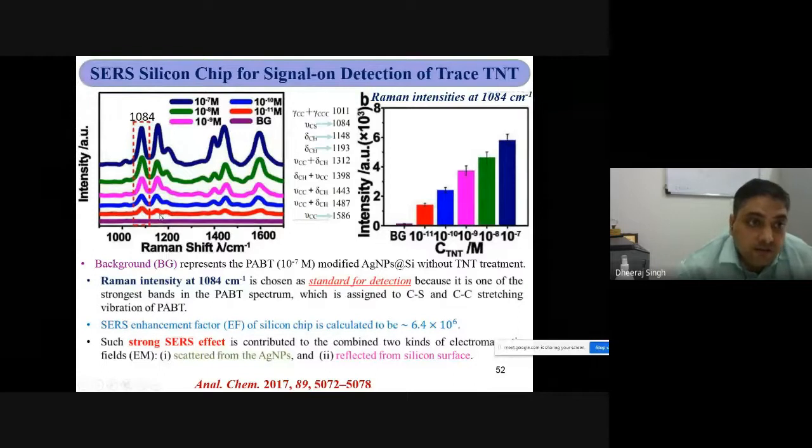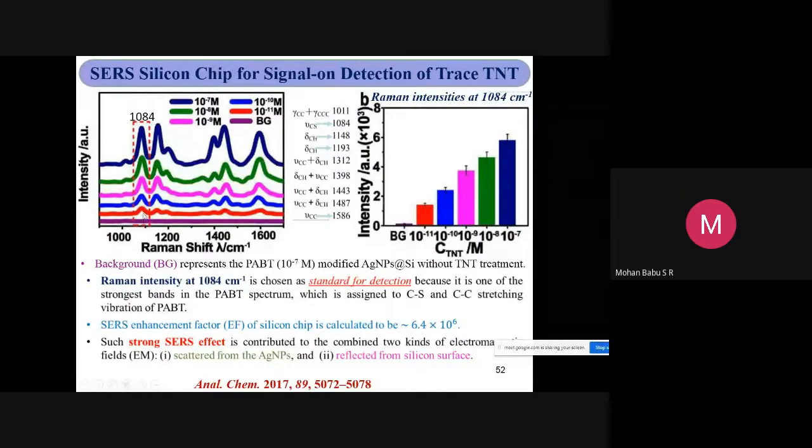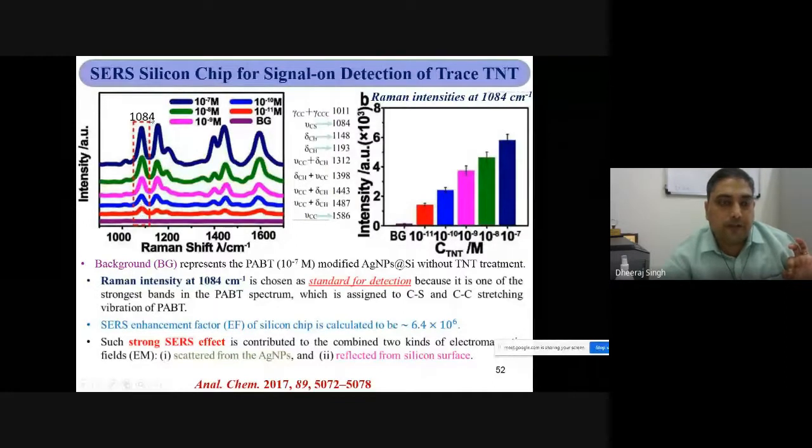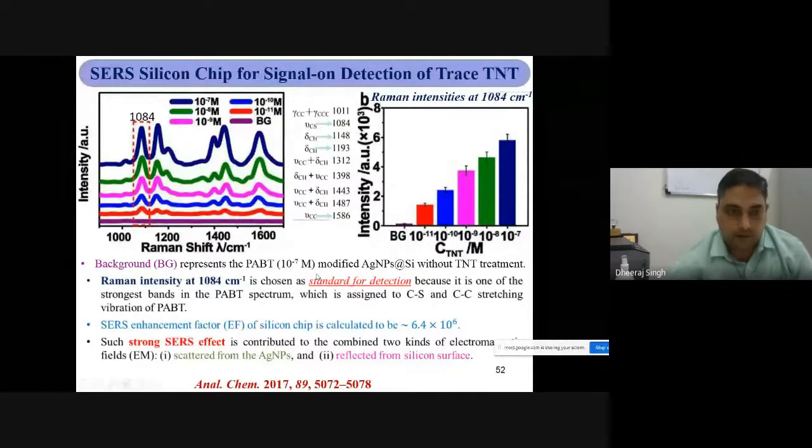If you take any SERS spectra of this TNT at a small amount, then these three peaks will be obtained in your Raman spectrum. You can detect this explosive material by identifying the 1084 inverse centimeter peak in your Raman spectrum.